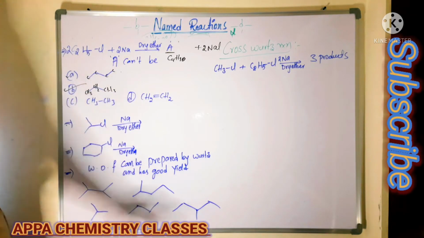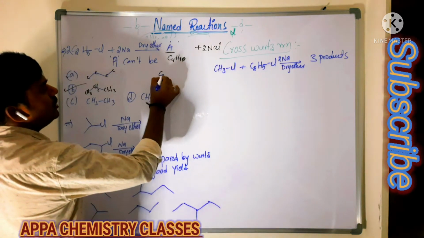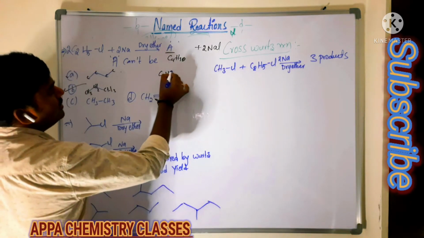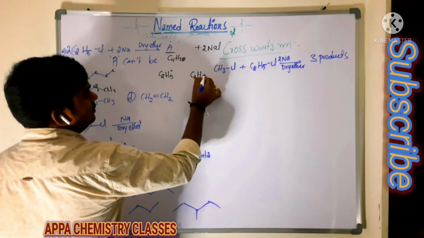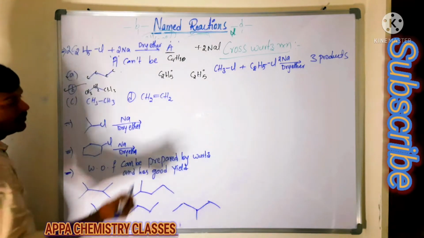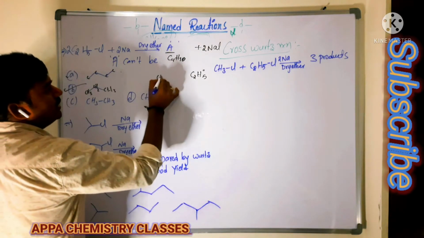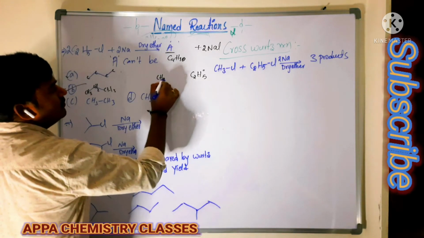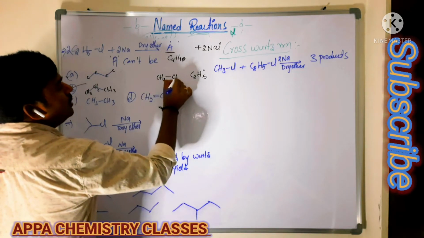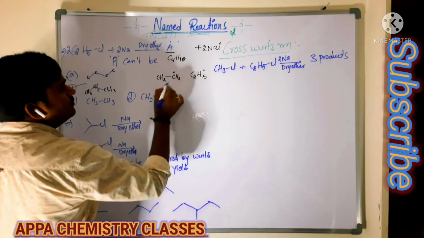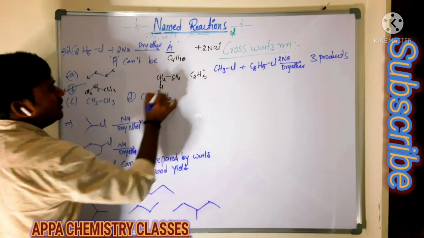What about these? Are these possible or not? In the mechanism, we are going to get 2 moles of ethyl radical, C2H5 radical, C2H5 radical. Now I am writing one of them structurally as CH3, and taking a CH2 radical here, and one hydrogen written here.